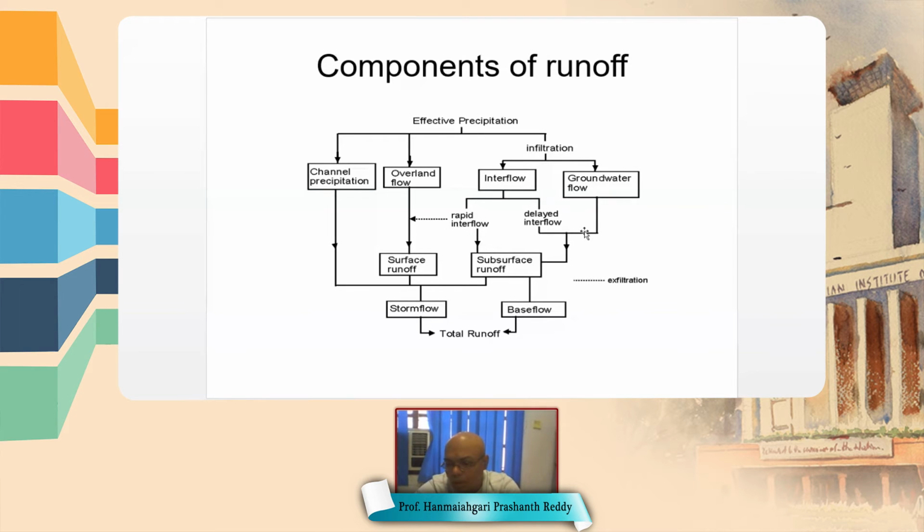So this groundwater is again joining subsurface flow. This interflow again moves laterally and joins stream flow.